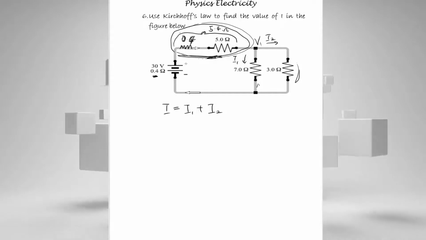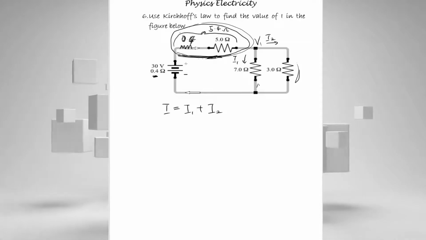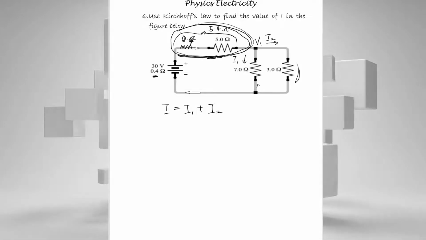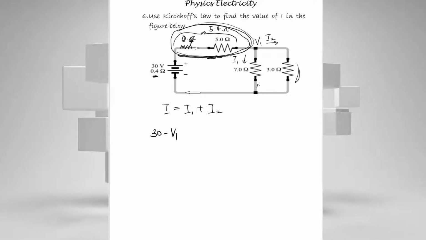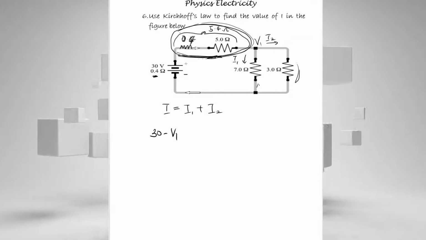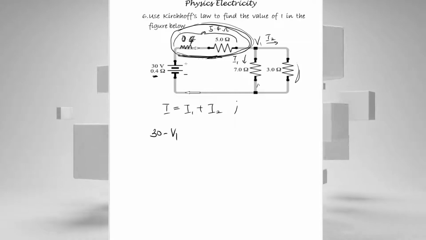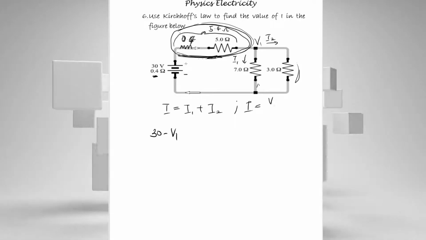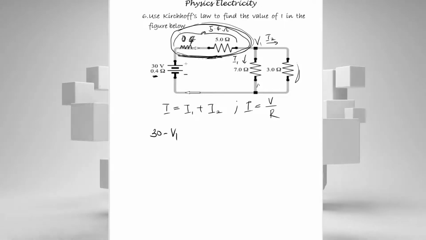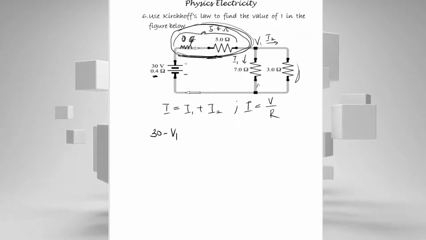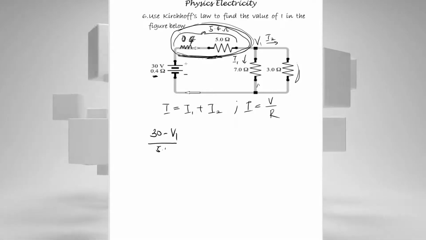What is I? Based on the diagram, we can say that I is the voltage drop across this arm. And what is the voltage drop across that arm? The voltage drop across that arm is going to be 30 minus V1. That is our voltage drop across the arm. Remember that the formula for finding current is V over R. So the current across this arm, I, is equal to 30 minus V1 over the equivalent resistance on that arm, which is 5.4.